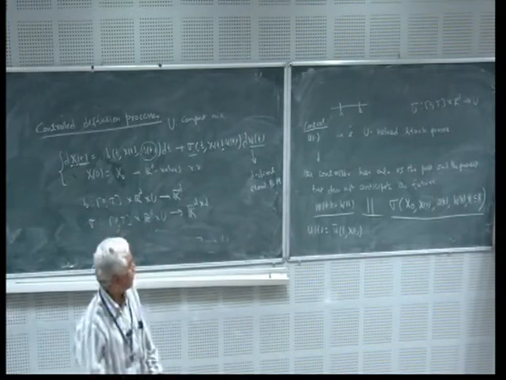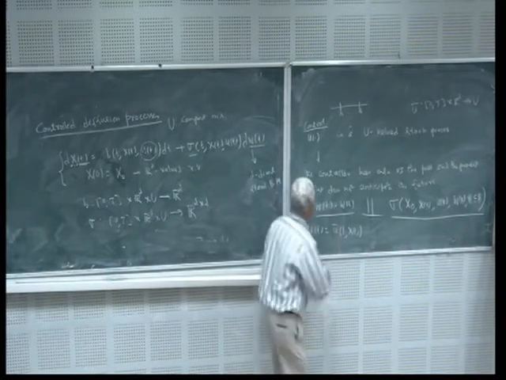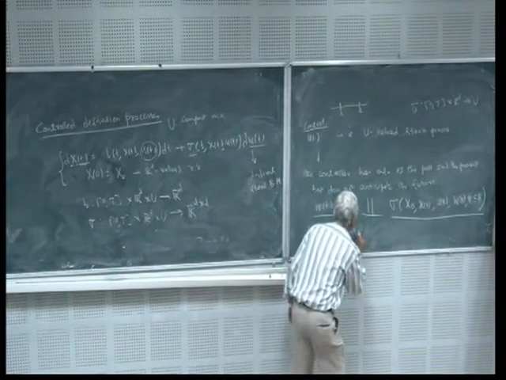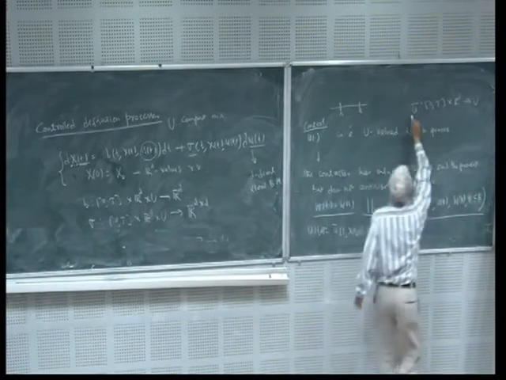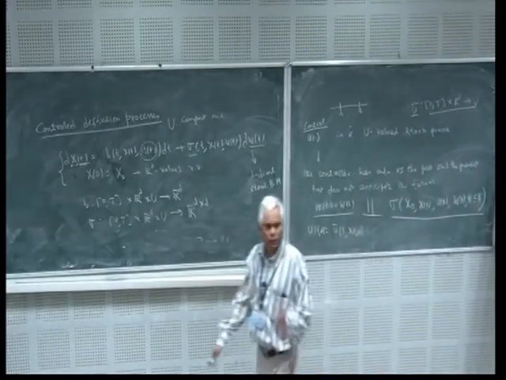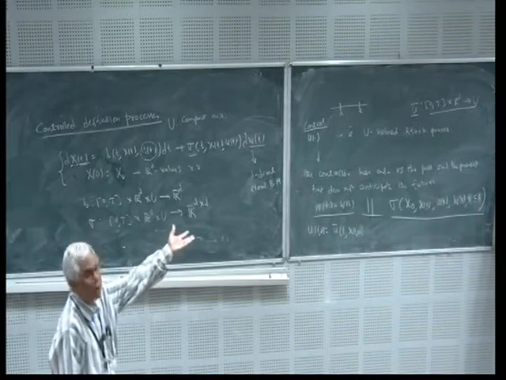now you can identify u bar as the control. Remember, here there is an omega, but u bar is deterministic. It's a function. So sometimes it's called the control strategy or control policy.